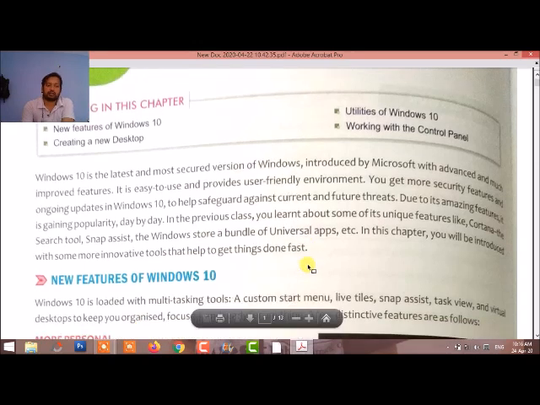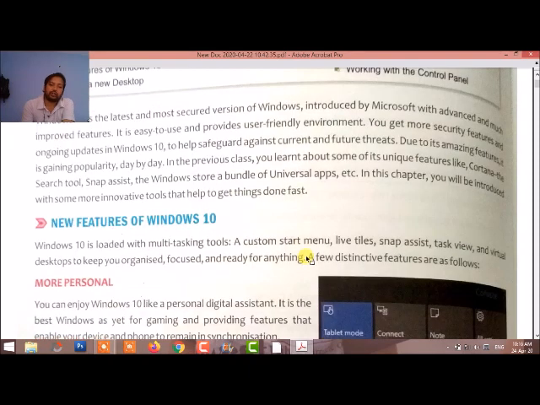Windows 10 is the latest and the most secured version of Windows. It is developed by the Microsoft company and its features are many. The first feature is the security system. The second is management and its tools. There are many new features in it.